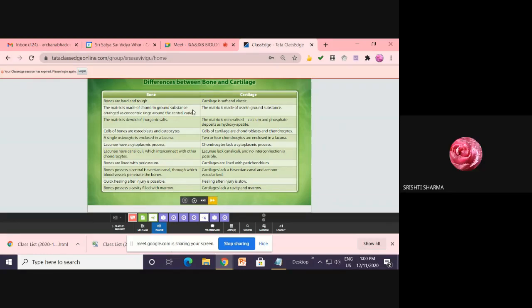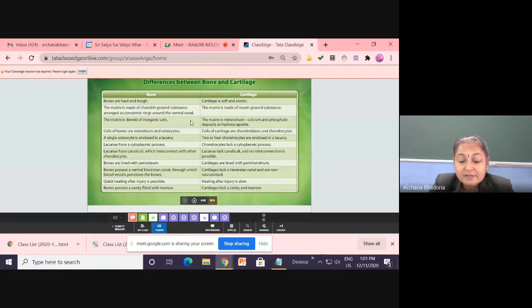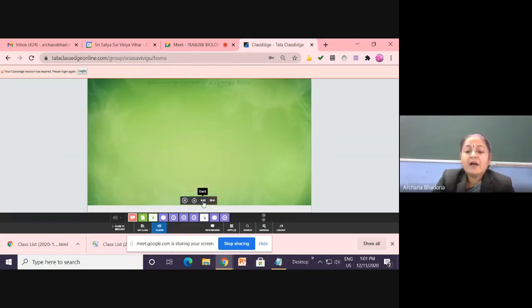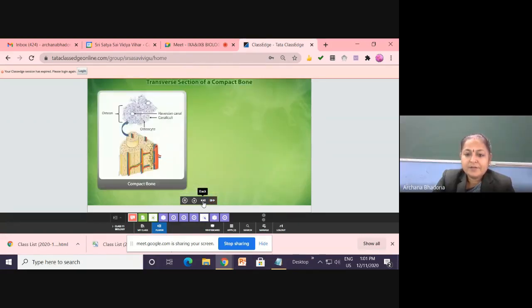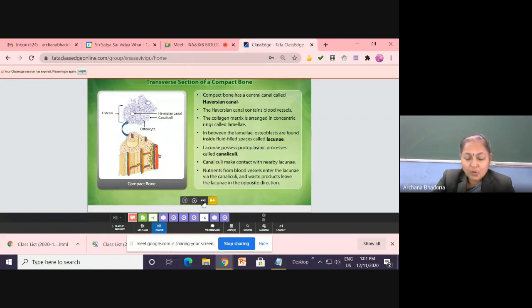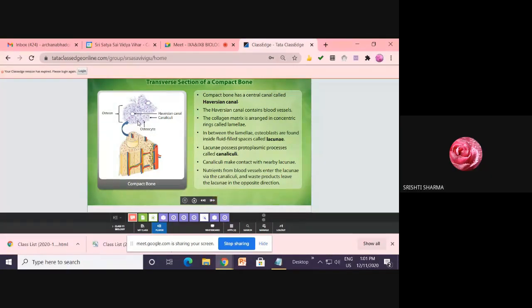Ma'am, can you go to the page that was before this page? Yeah, what did you say? The previous slide? Yes, ma'am. Okay. The bone. This is the transverse section of a compact bone, the hard bone, the bones of the vertebrates. They have the Haversian canal system. This is known as the Haversian canal system, children.